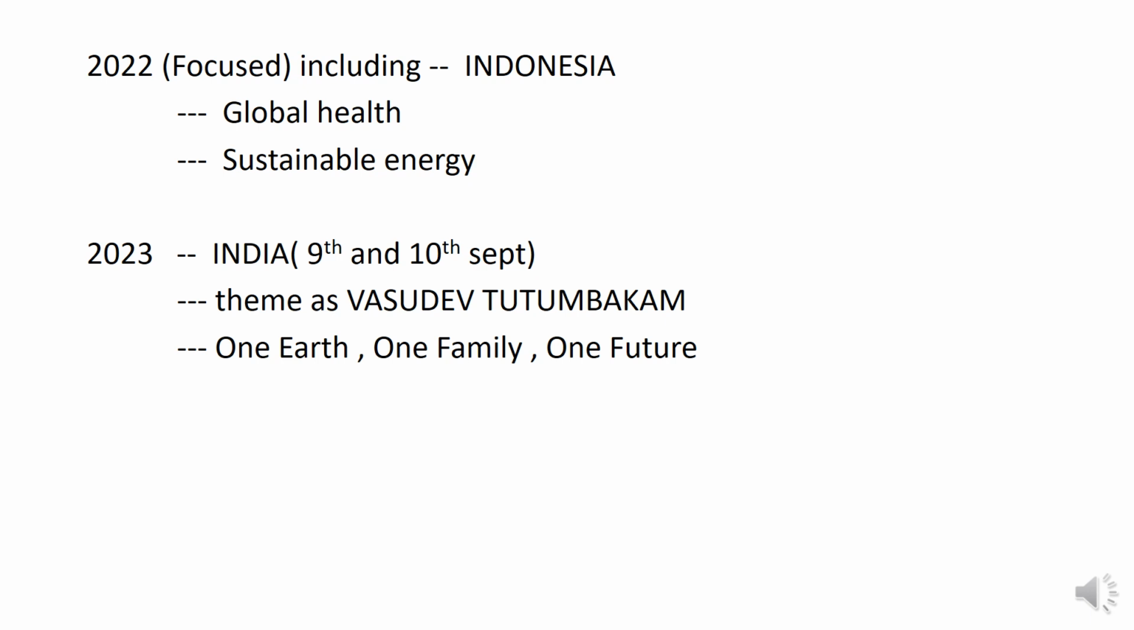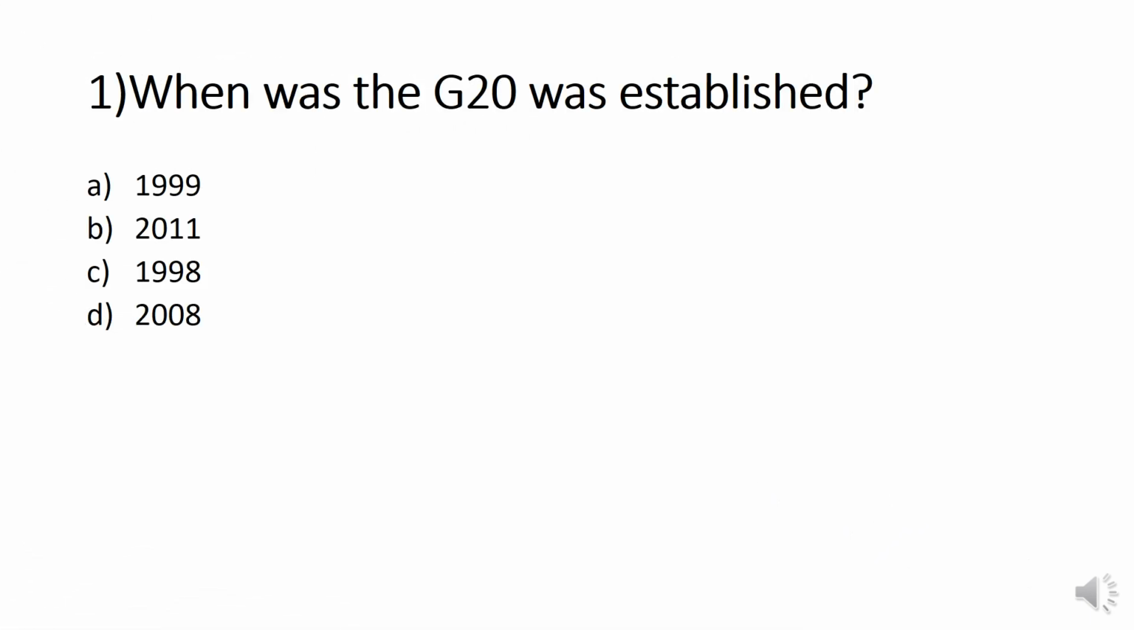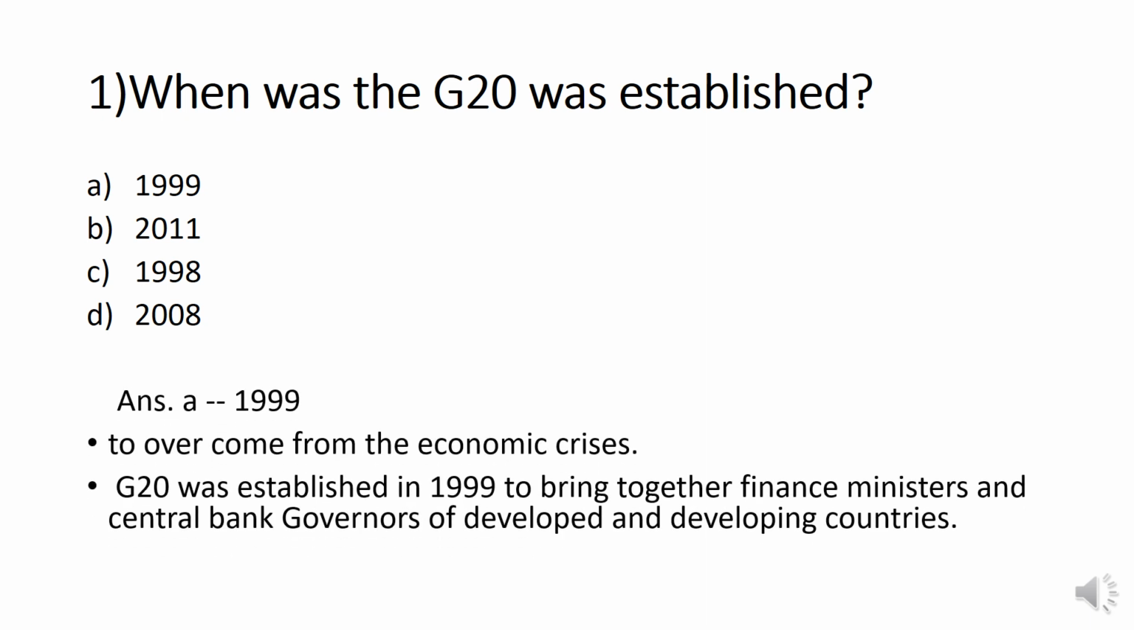Now let us go on to the quiz questions of the G20, which are very important for exams like UPSC, IAS, and others. Let's get started. When was the G20 established? Options: 1999, 2011, 1998, 2008. The answer is option A, 1999.